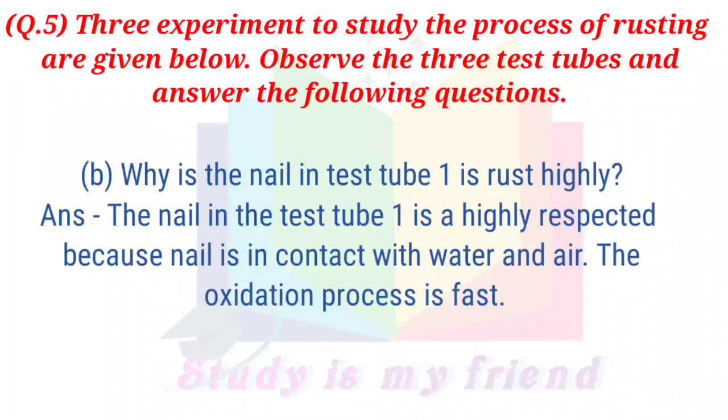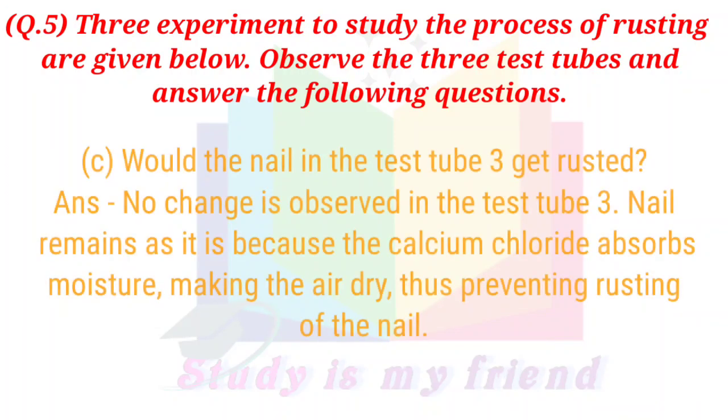B. Why is the nail in test tube 1 highly rusted? Answer. The nail in test tube 1 is highly rusted because the nail is in contact with water and air. The oxidation process is fast. C. Would the nail in test tube 3 get rusted? Answer. No change is observed in test tube 3. The nail remains as it is because the calcium chloride absorbs moisture, making the air dry, thus preventing rusting of the nail.